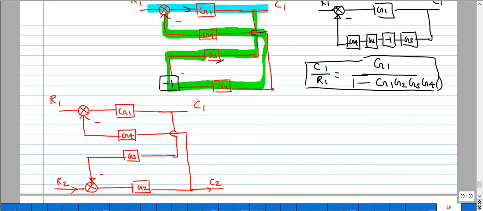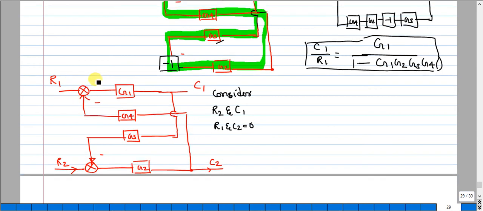So in this case, what I am doing, I am considering second input, that is R2 and output C1. So R1 and C2 will be 0. So let me modify R1, R2. So this is the block, I will neglect R1 and C2.